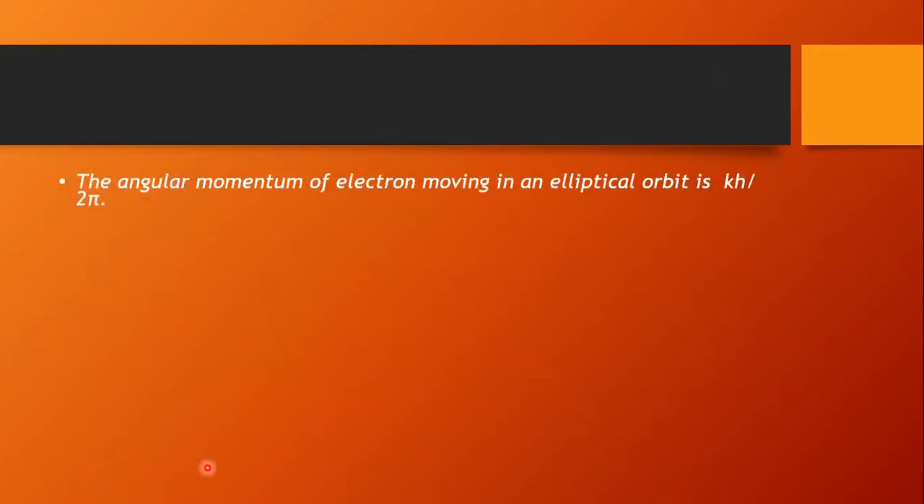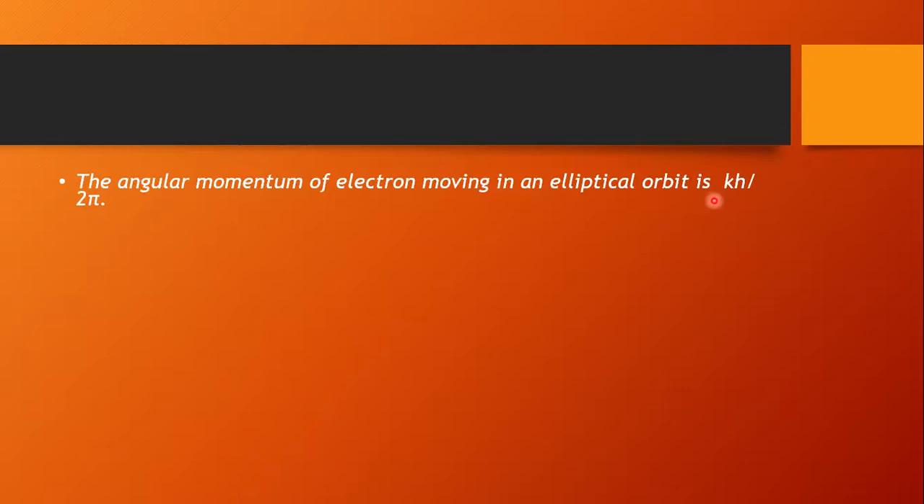Next, the angular momentum of an electron moving in an elliptical orbit. How is angular momentum obtained by the electron? Due to the angular velocity component. So the angular momentum of an electron moving in an elliptical orbit is equal to K into h upon 2 pi.